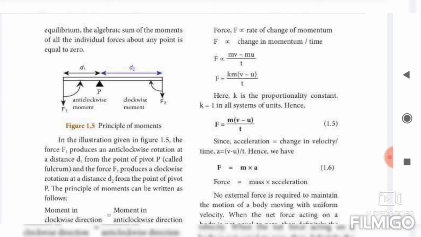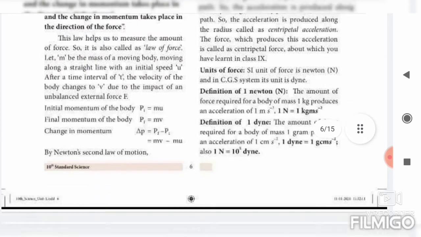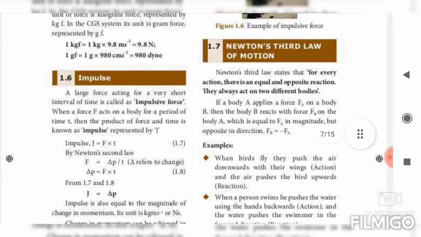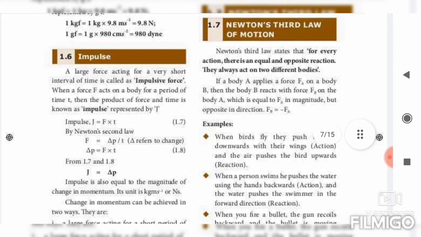What is the unit of force? Newton is the unit of force. What is the formula for force? F equal to m into a. This SI system only, I told the unit of force, Newton. What is the unit of force in the CGS system? Dyne is the unit of force in the CGS system. The next question, Newton's third law, page number 7. For every action there is an equal and opposite reaction.